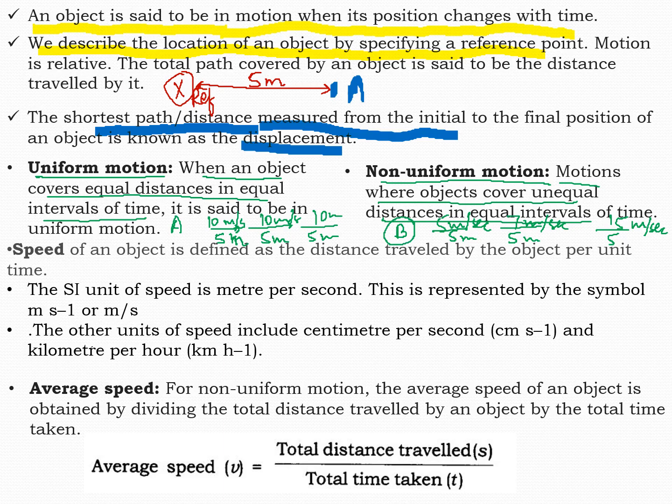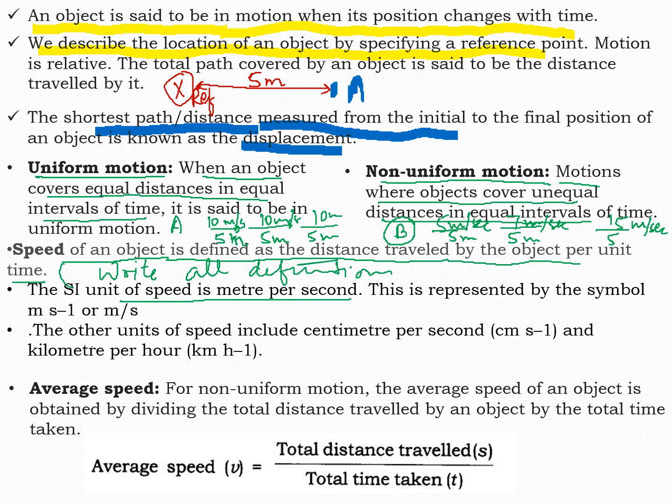Now coming to speed. Speed of an object is defined as the distance traveled by the object per unit time. You have to write all the definitions in your notebook. The SI unit of speed is meter per second. It is represented by the symbol m/s. This is called meter per second or m s to the power minus 1. Okay, meter per second is written as m s to the power minus 1.